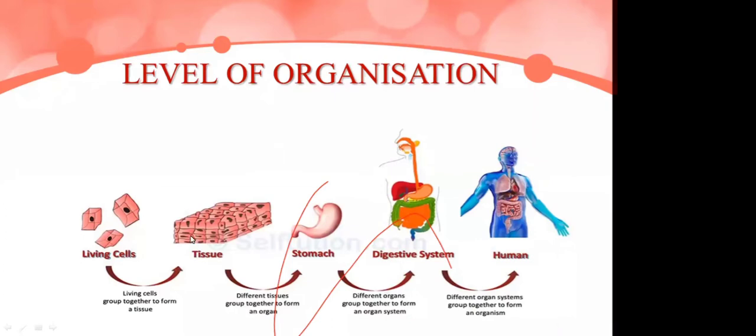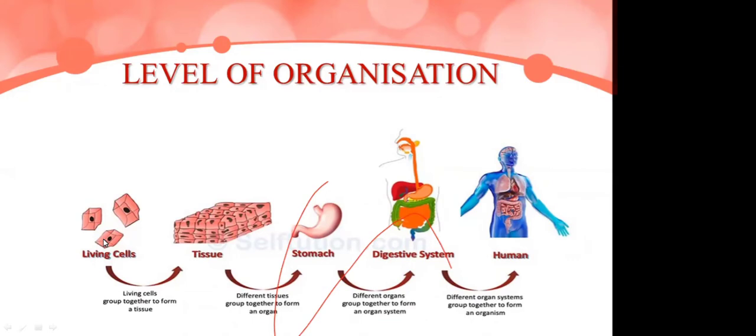See, we know the cells. Cells are the structural and functional unit of all living organisms. So a cell is the simplest unit of a living organism which can reproduce independently, and that is called a cell. And a group of cells from the same origin which perform a particular function are called a tissue.